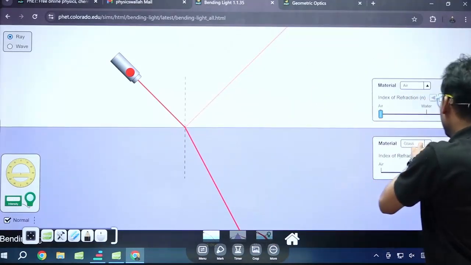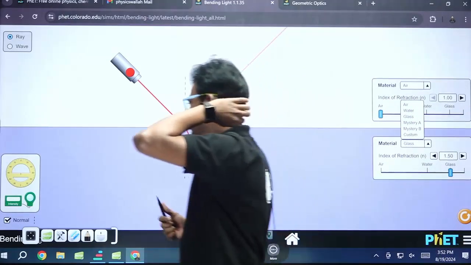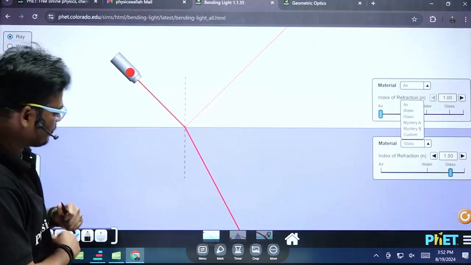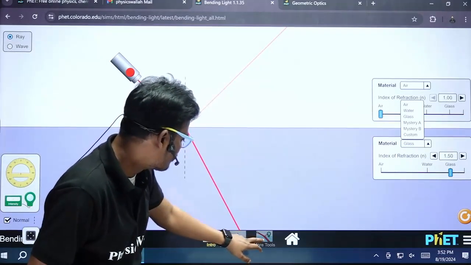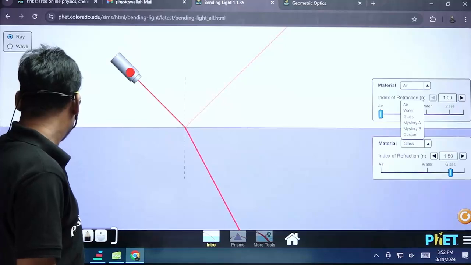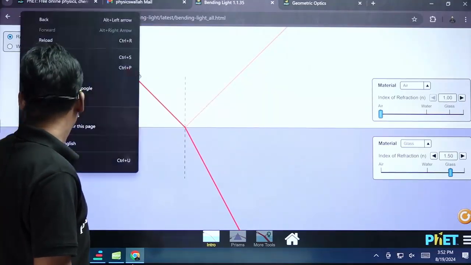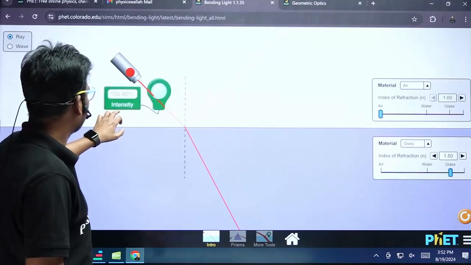Now this is the rarer medium and this is the denser medium. As it is traveling from the rarer medium to the denser medium, let's check the speed of light.